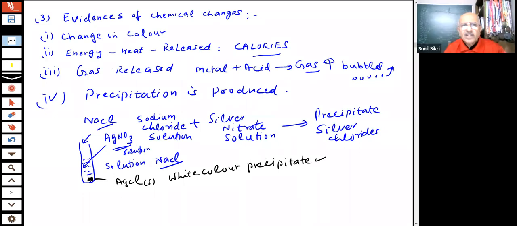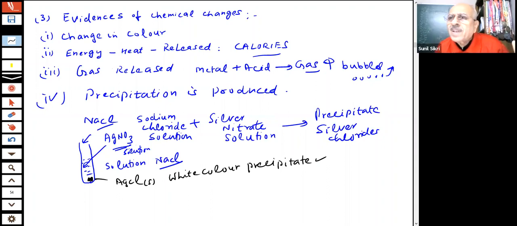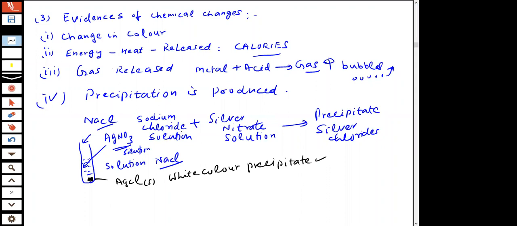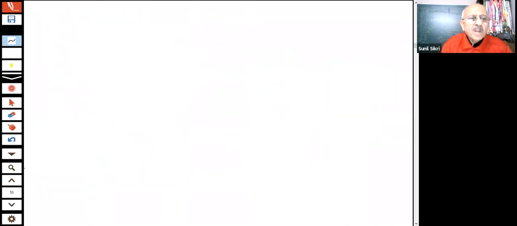These reactions, later on, we are going to tell you what are the reactions which are taking place. Therefore, students, it is important now that in chemistry, there will be chemical changes, there will be chemical reactions. And this is the study of chemical reactions. Chemistry is the study of chemical reactions, students.